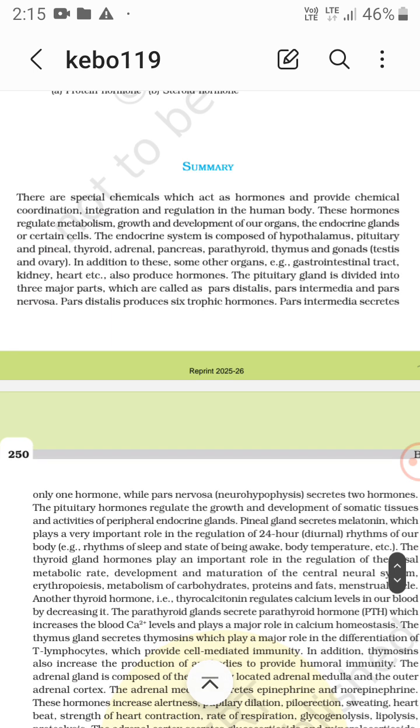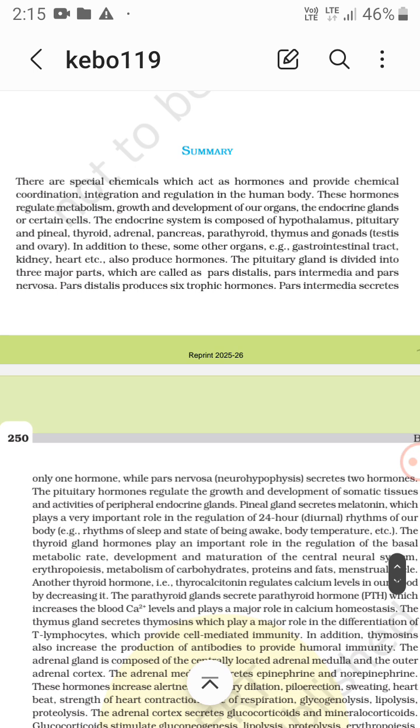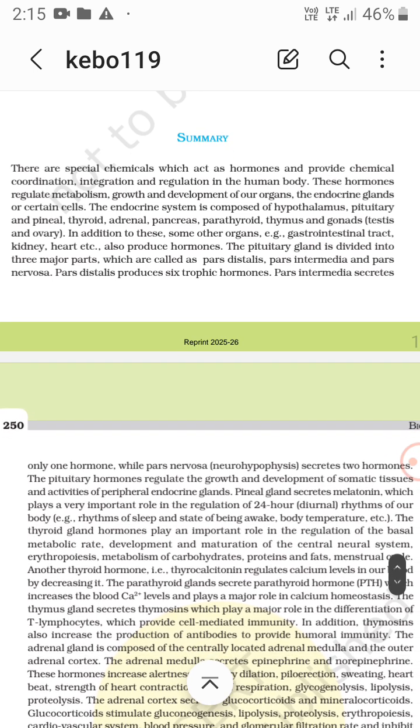Now the pituitary gland is divided into three major parts, which are called pars distalis, pars intermedia, and pars nervosa. These are the three major parts of the pituitary gland. Pars distalis produces six tropic hormones.